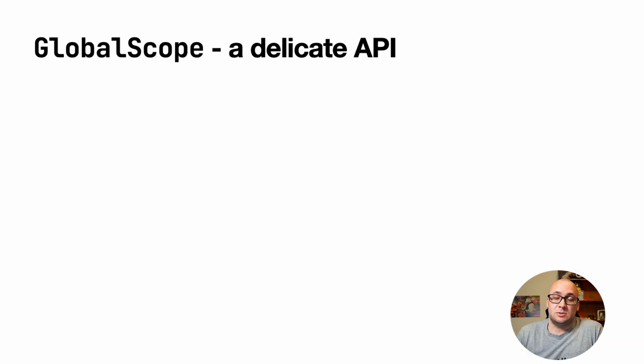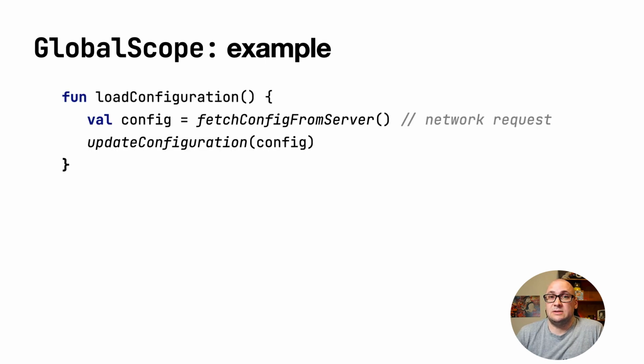Global scope is used to launch the top-level coroutines that operate on the whole application lifetime and are not cancelled prematurely. Active coroutines launched in the global scope do not keep the process alive. This is a delicate API that is easy to misuse. Let's take a look at the example where you might have used global scope incorrectly.